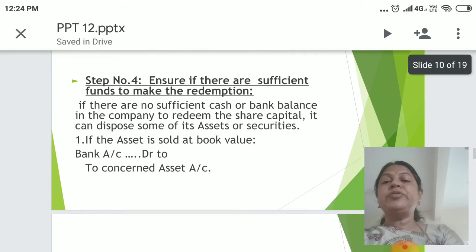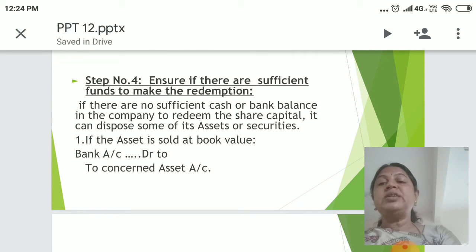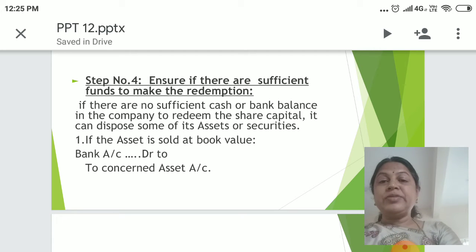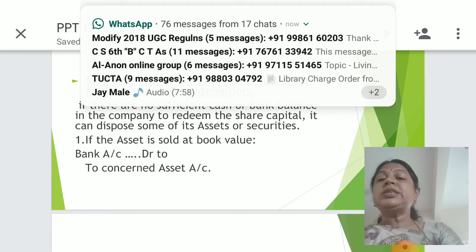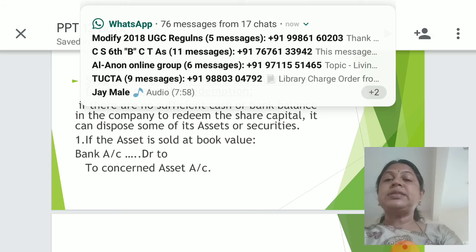Step number 4, ensure that there are sufficient funds to make the redemption, which is very essential before we pay off the preference shareholders. We have to ensure whether we have sufficient funds available in the company. If there is no sufficient cash or bank balance in the company to redeem the share capital, it can dispose of some of its assets or securities.